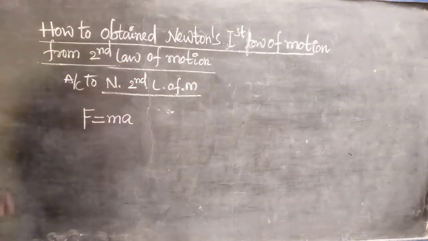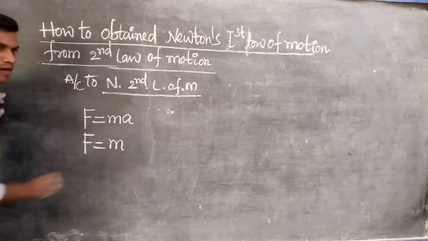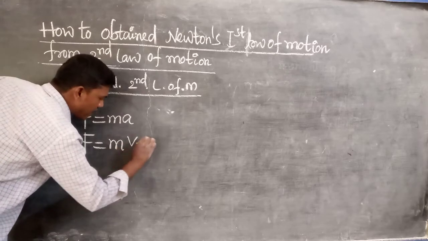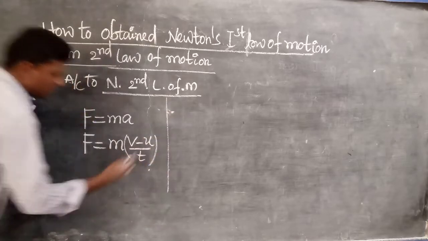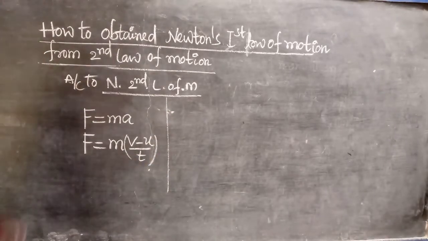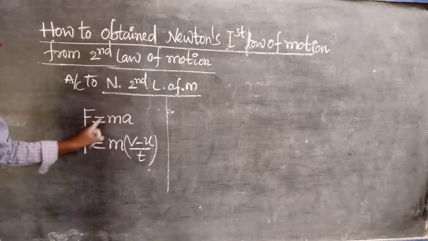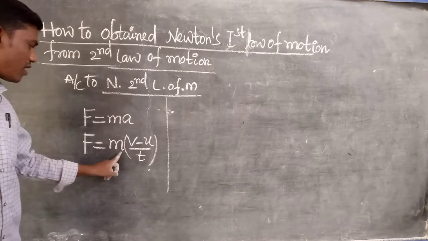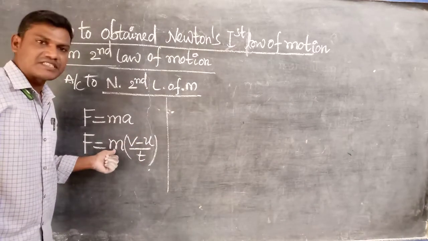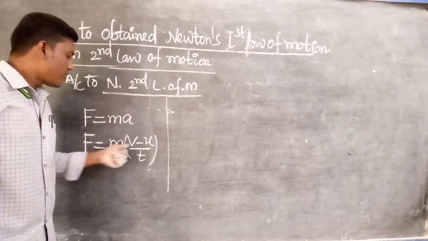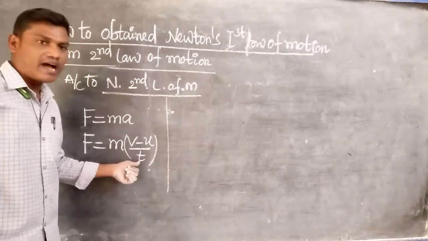That is the formula. F is equal to m into, what is the formula of acceleration? v minus u upon t. So F is equal to ma and F is equal to m of (v minus u) upon t. Here m is the mass, F is the force, v is the final velocity, u is the initial velocity, and t is the time.